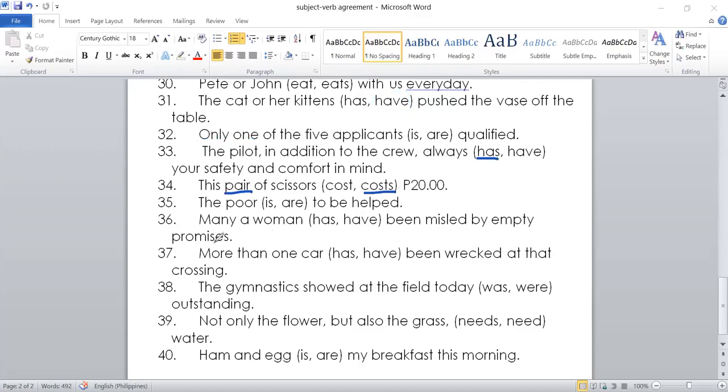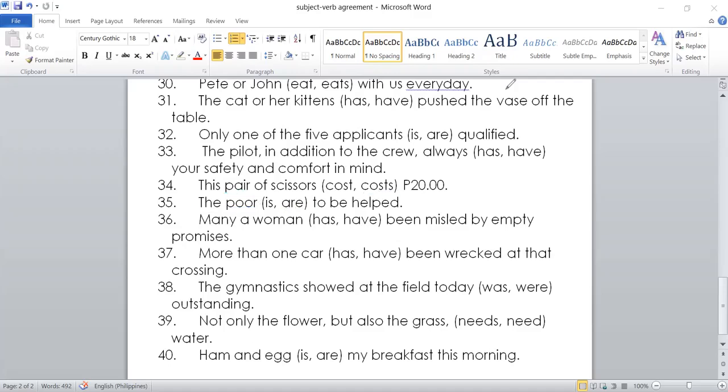The poor. Okay, adjectives used as nouns like the poor, the famous, the rich, the faithful members of a church. For example, the poor, the rich, the famous, the faithful. This type of subject will always have the plural verb. Therefore, the poor are to be helped.